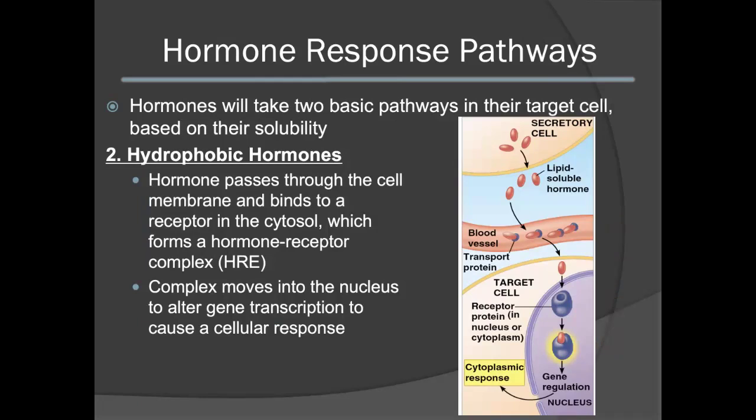The hormone will, in general, pass through the cell membrane and bind to a receptor in the cytosol, or as we see in the diagram to the right, it may bind to its receptor in the nucleus. Once the hormone binds to its receptor, regardless of where it is, it forms a hormone receptor complex, or HRE. This complex will then move into the nucleus, if it isn't already there, to alter gene transcription to cause a cellular response. In general, these pathways take much longer than what we've seen for hydrophilic hormones.